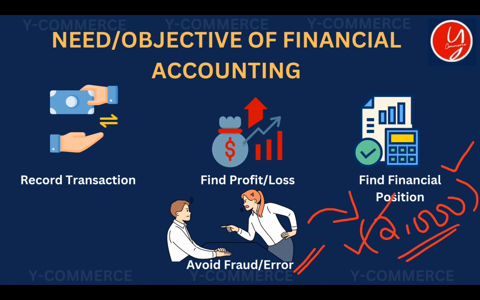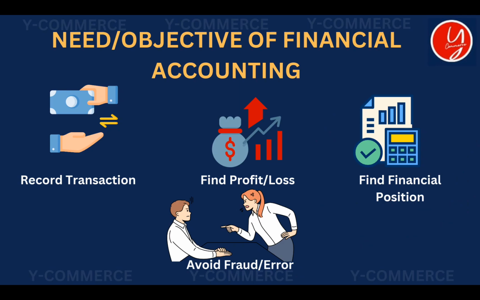We can't say we can avoid it completely, but still the accounting principles and procedures try to prevent many loopholes that may arise in their absence. Hope that is clear for you. So these four things are some of the major objectives of financial accounting. When we try to practice this in real life, we can easily understand that. So don't worry if you find it difficult right now.